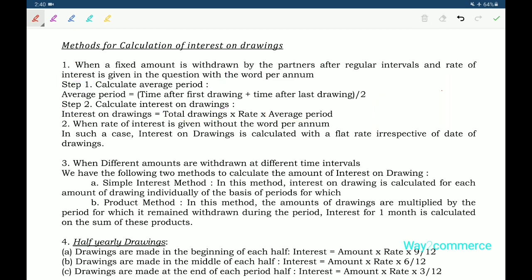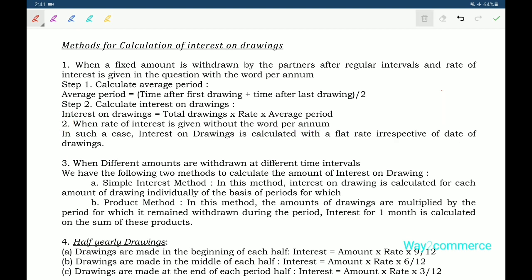Next, the second method: when the rate of interest is given without the words per annum. Here per annum is not mentioned. In such a case, interest on drawings is calculated at a flat rate irrespective of the date of drawings. That means amount of drawings into the rate given.